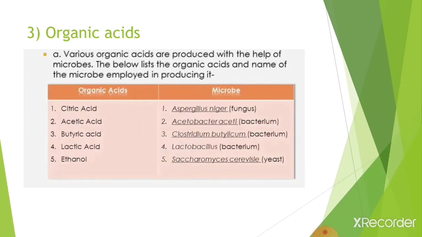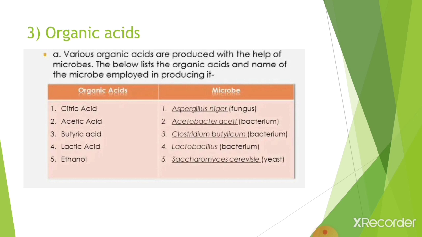Our third topic is organic acids. Various organic acids are produced with the help of microbes. Below is the list of organic acids and the microbes employed in producing them. First is citric acid, whose microbe is Aspergillus niger, which is a fungus.